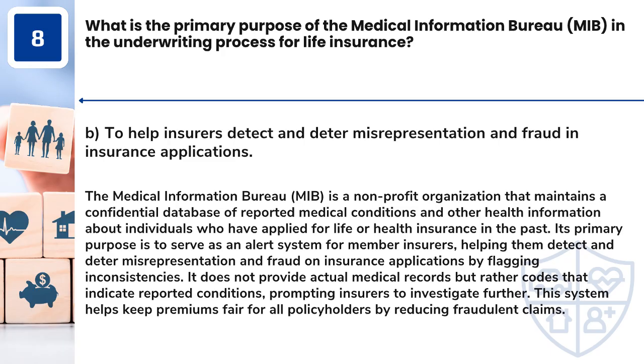Its primary purpose is to serve as an alert system for member insurers, helping them detect and deter misrepresentation and fraud on insurance applications by flagging inconsistencies. It does not provide actual medical records but rather codes that indicate reported conditions, prompting insurers to investigate further. This system helps keep premiums fair for all policyholders by reducing fraudulent claims.